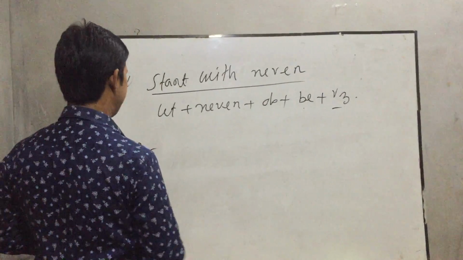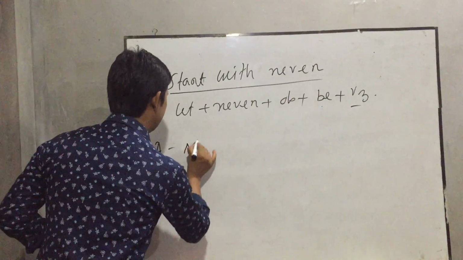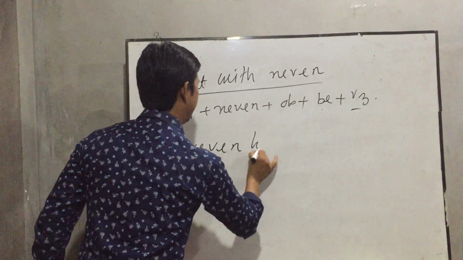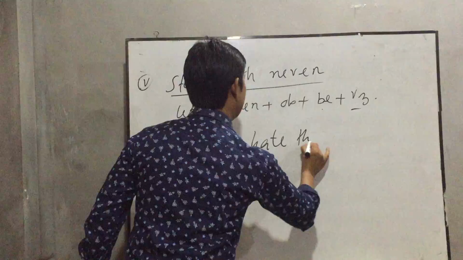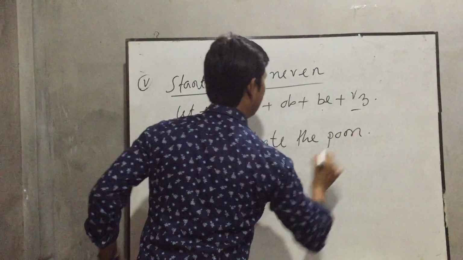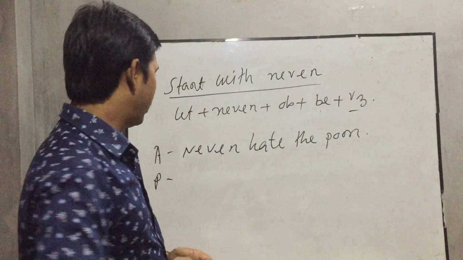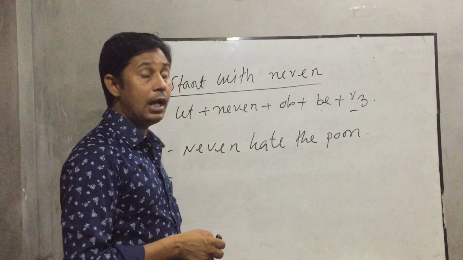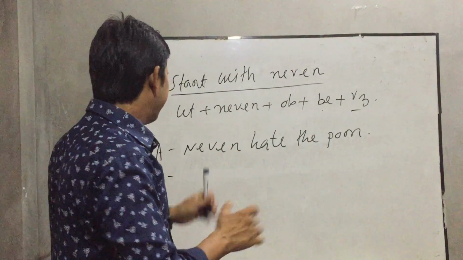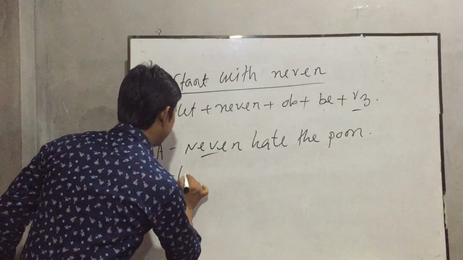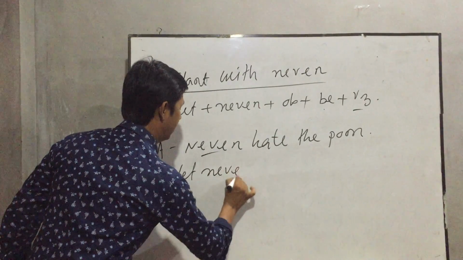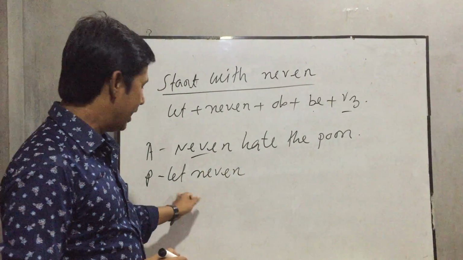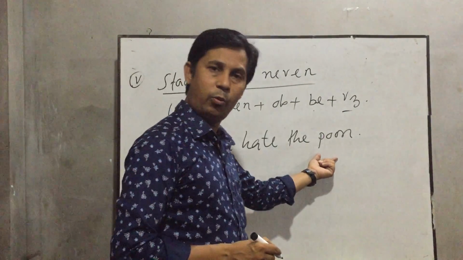Now, another rule here. Never hate the poor. Okay, my dear students? Another example. Never hate the poor. Likewise, when you see never, at first let, then never. Okay? Let never, then the object, the poor.